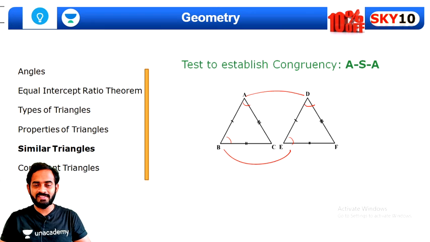Okay, so two angles are the same and one side contained between them is the same, that is AB is equal to DE. In that case also this will be a congruent triangle. I hope all of you understood this part.